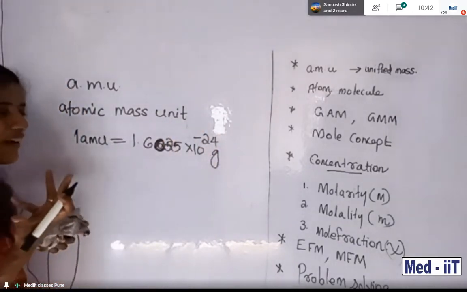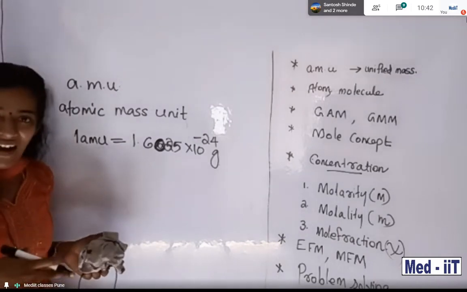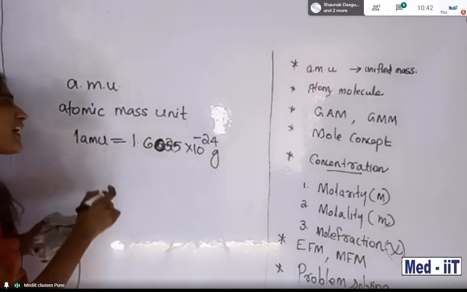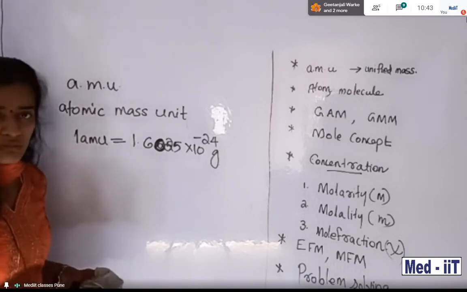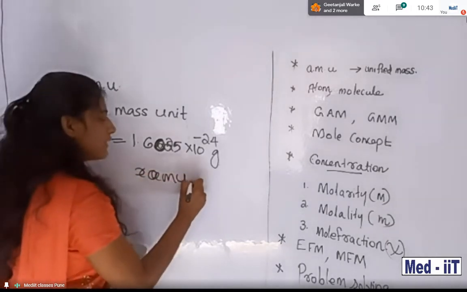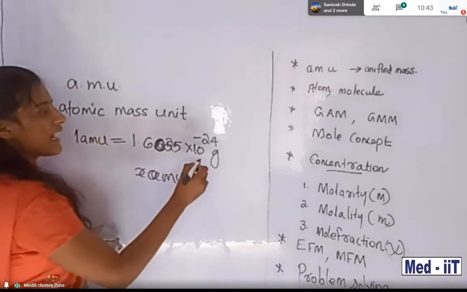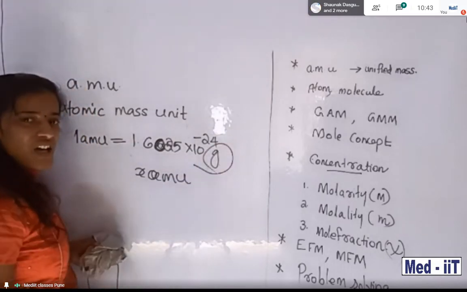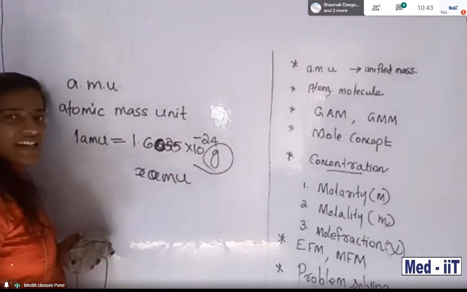Why is ma'am mentioning this one? Because it is applicable when you are solving numericals. Suppose X AMU is given in your question and they ask you to convert it into gram. It is a unit conversion, right?